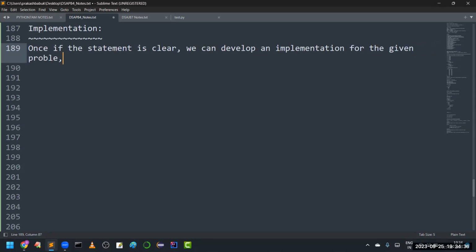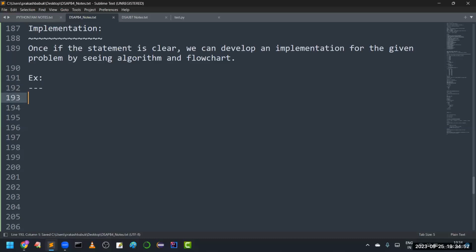By seeing the algorithm and flowchart we can go for implementation.